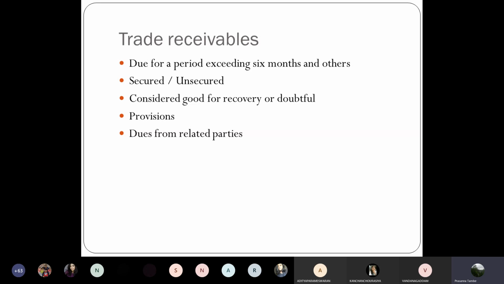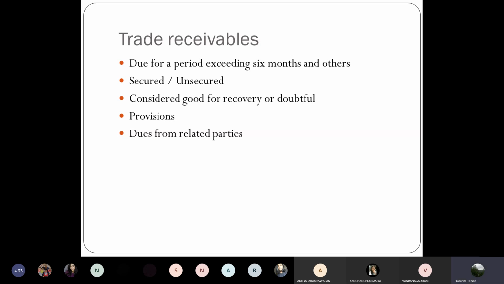Now under trade receivables, you have to make certain disclosures. What are the normal disclosure requirements? Firstly, you have to classify whether the debtors are due for a period exceeding 6 months or not. If it is for a period exceeding 6 months from the due date, then that will have to be specified separately. And if it is not more than 6 months, that balance will have to be shown separately. So within debtors, you have to make a two-way classification: those outstanding for a period exceeding 6 months and other balances of sundry debtors.